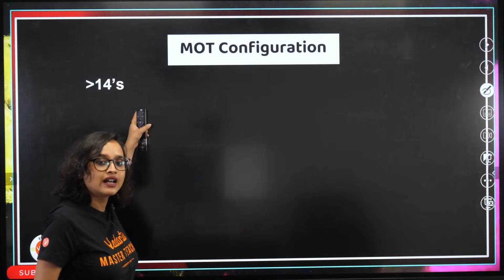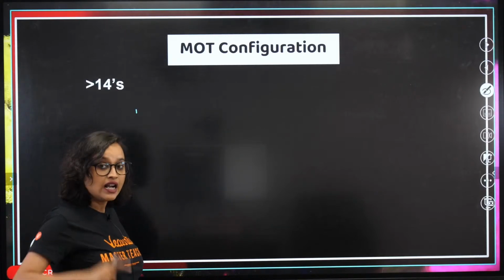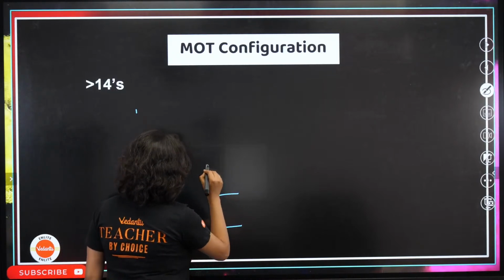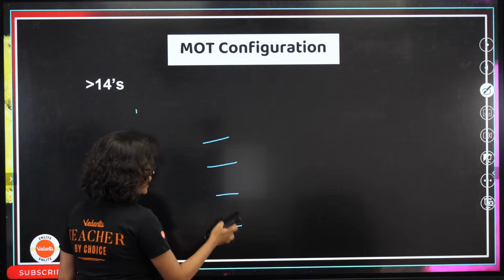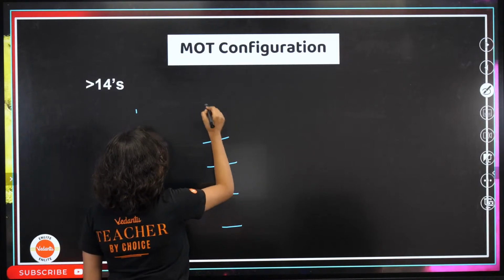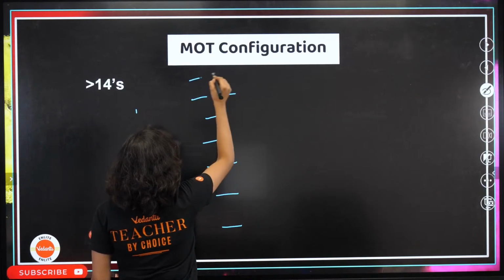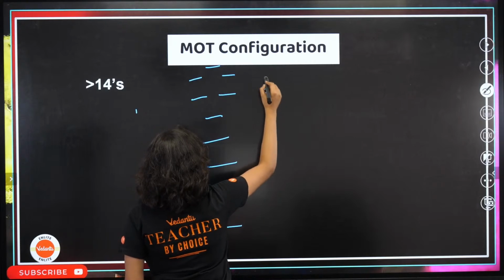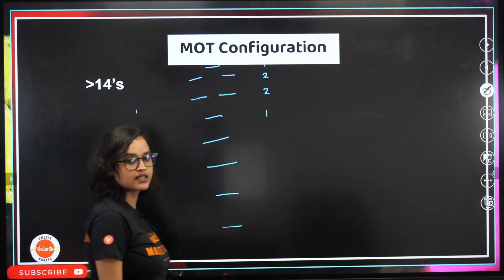Now, if I have greater than 14 electrons, what will I do? 1s, 1s, 2s, 2s. Now see how it changed: 1, 2, 2, 1. This is the change.